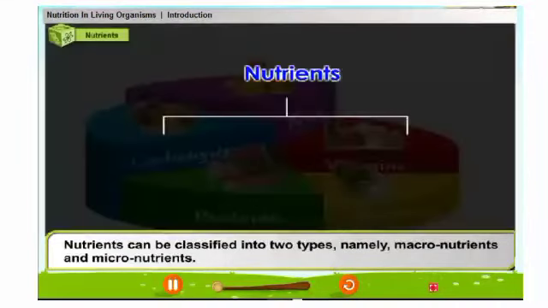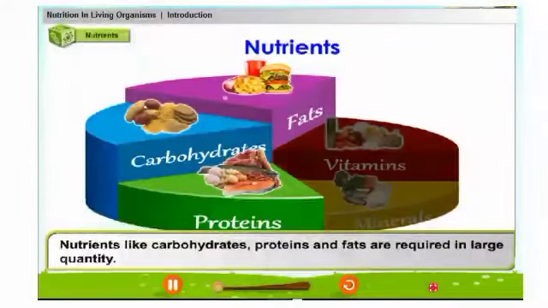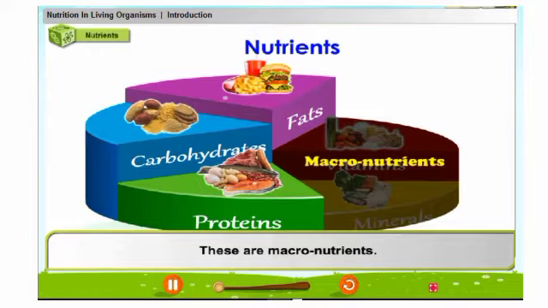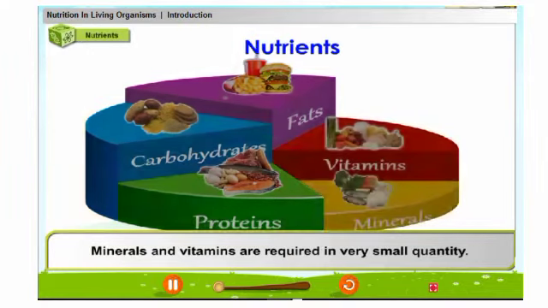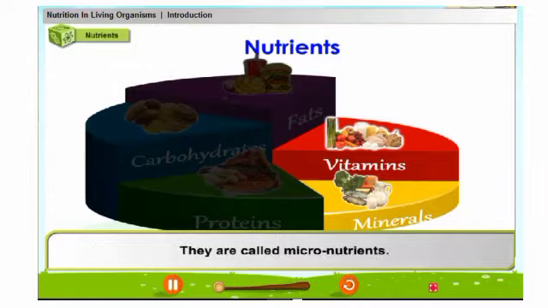Nutrients can be classified into two types, namely macronutrients and micronutrients. Nutrients like carbohydrates, proteins, and fats are required in large quantity. These are macronutrients. Minerals and vitamins are required in very small quantity. They are called micronutrients.